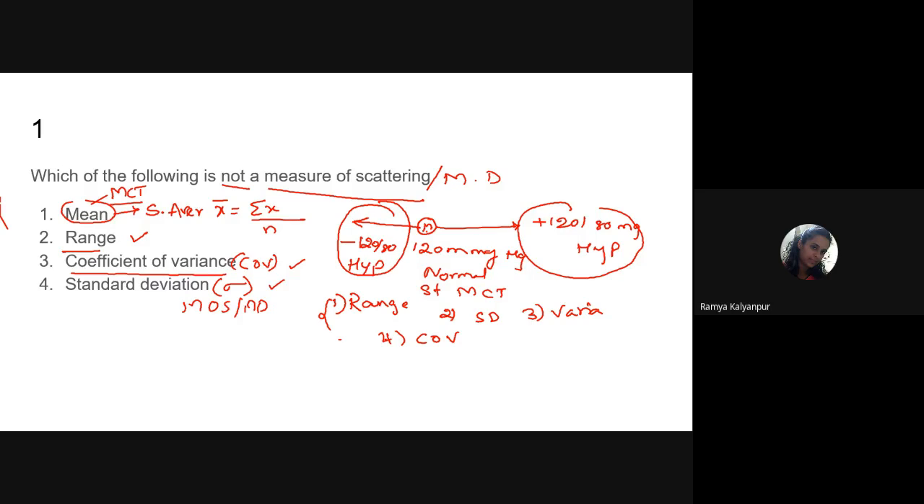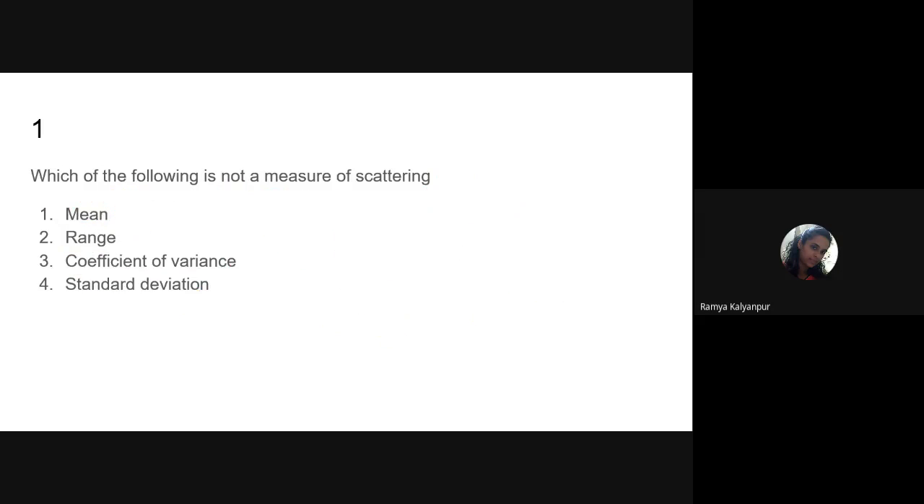So the question is which is not a measure of scattering. So here, except mean, the rest of the three options are measures of scattering. That is, they inform us how much deviation has taken place from the average. So the option which we have to choose here is mean. Yes? Yes, ma'am. Yeah.